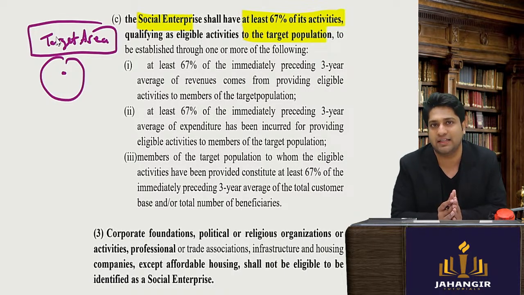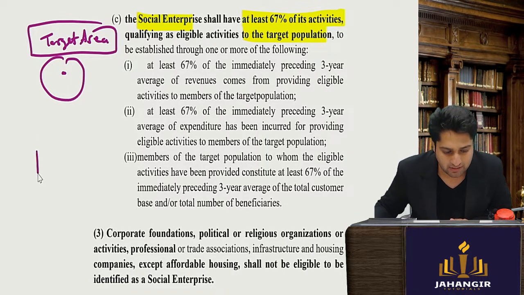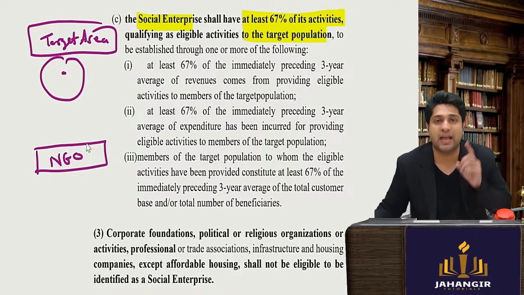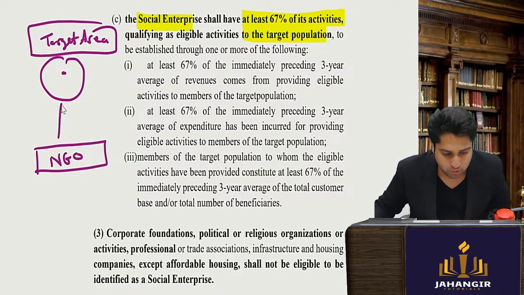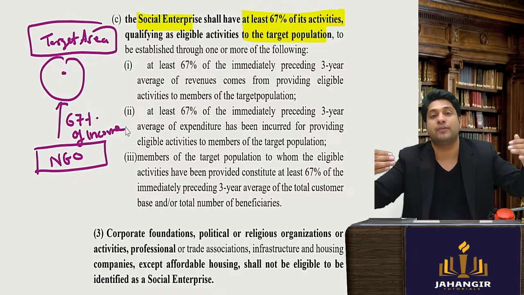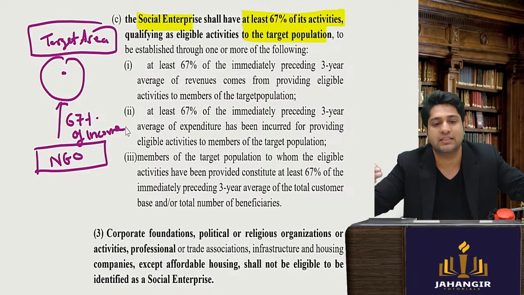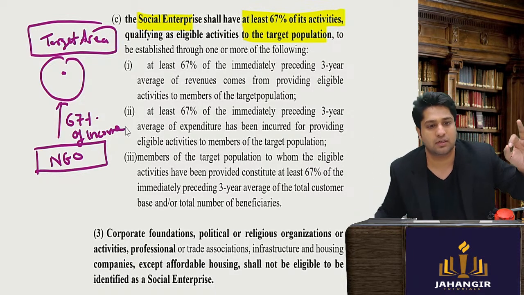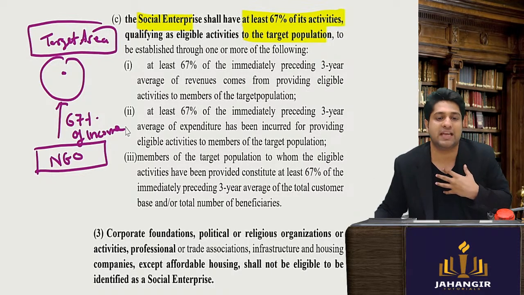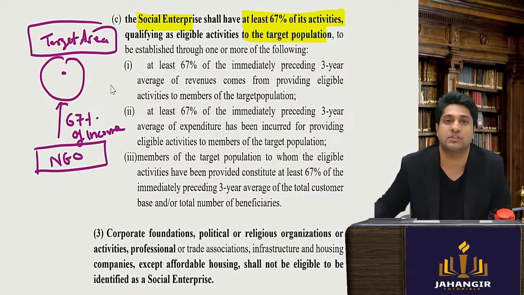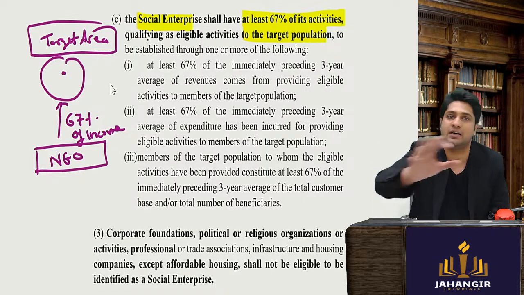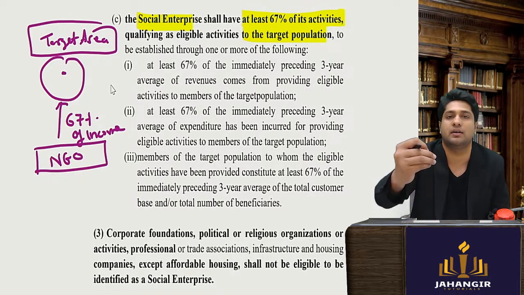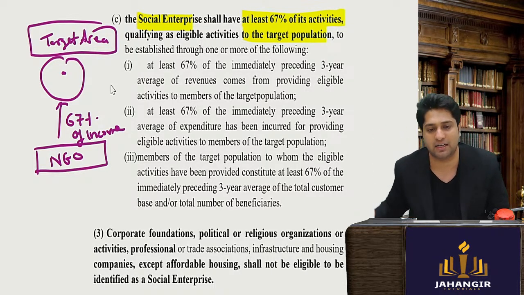Once you decide the targeted area, then after identification, the NGO will have to invest at least 60% of its income to uplift or benefit this particular region. So its expenditure, they will have to spend 60% of its income on uplifting this target area.